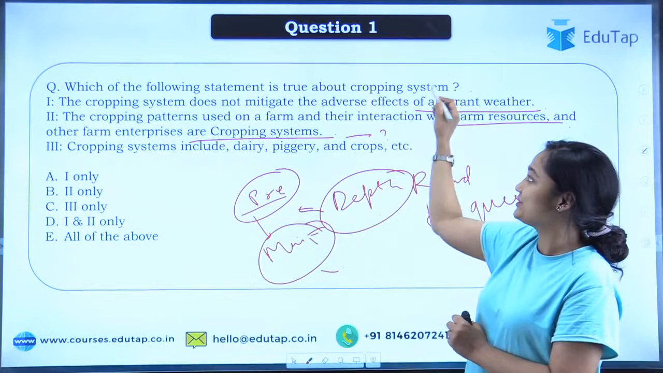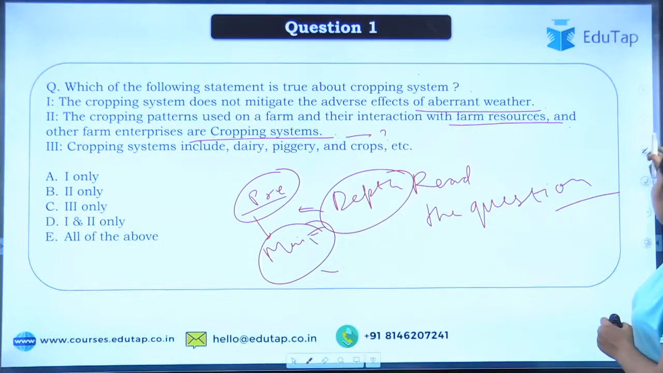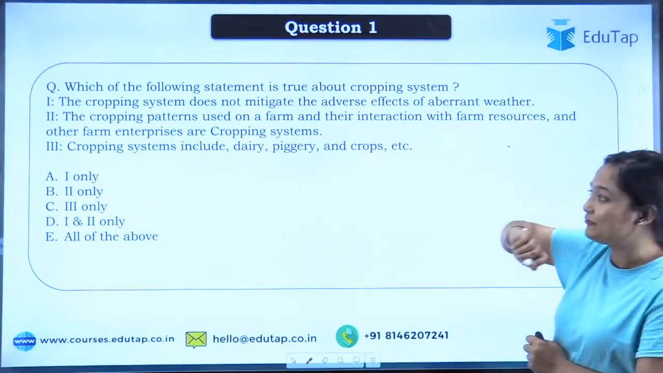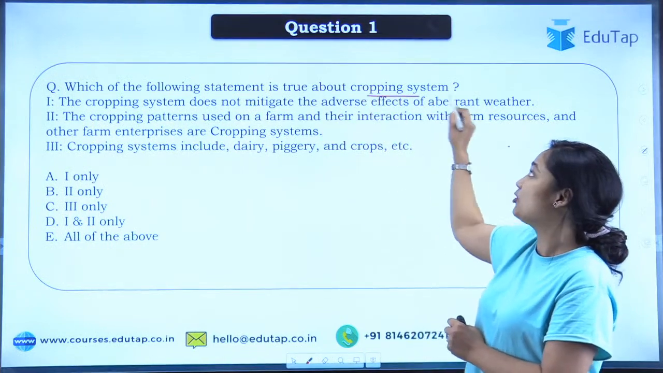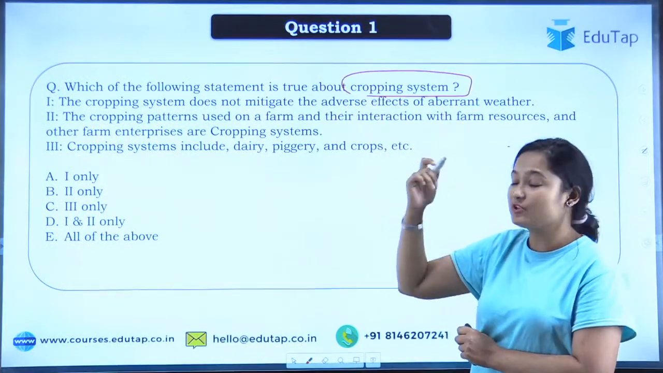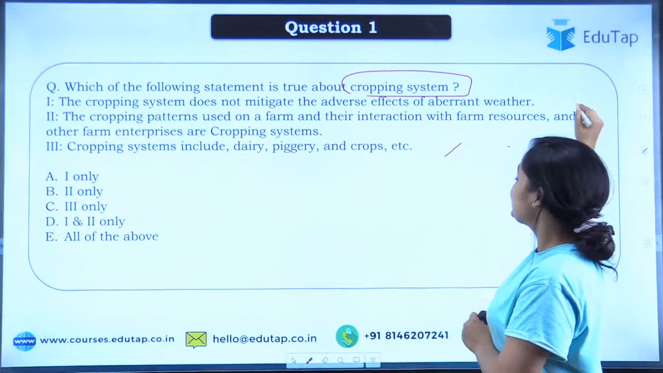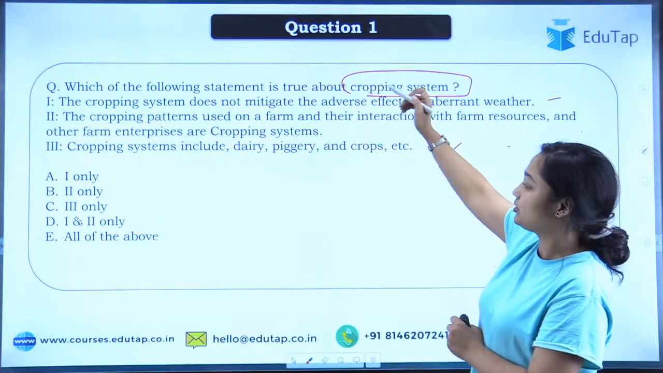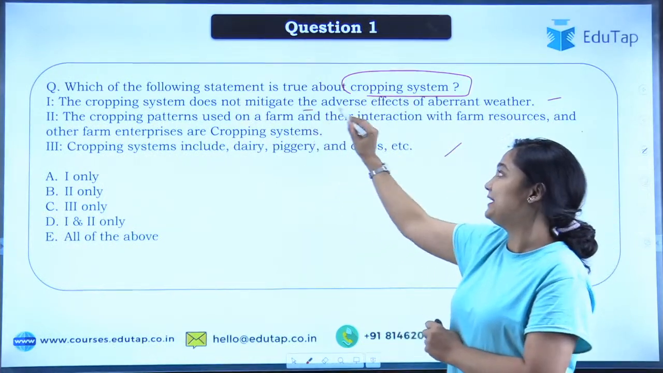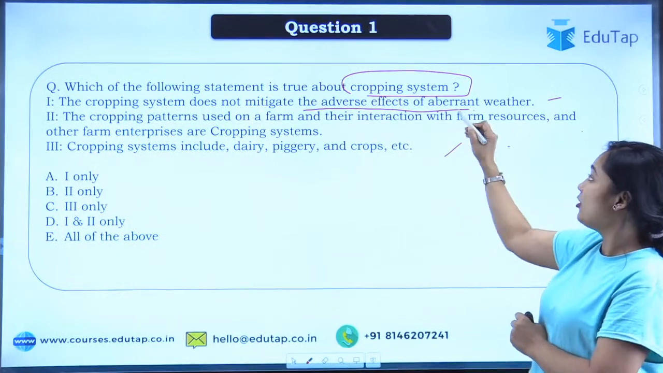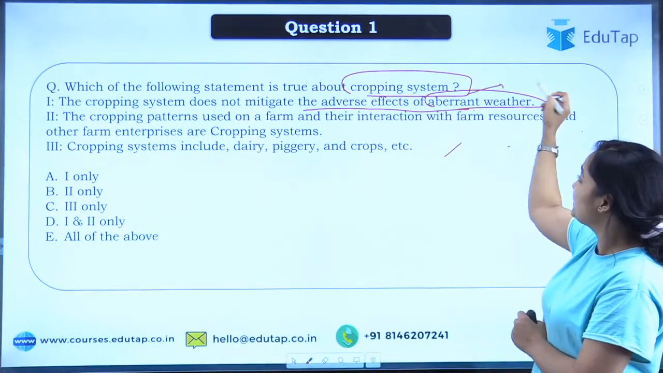So this is our first question. You can read it now and you'll have to tell the answer. Here we are discussing the cropping system. Among these three statements, you'll have to tell which one is correct about the cropping system. First statement says it mitigates the effect of adverse or aberrant weather. It means forever changing weather.